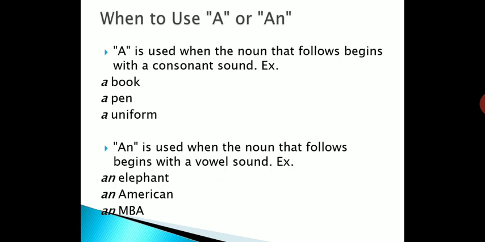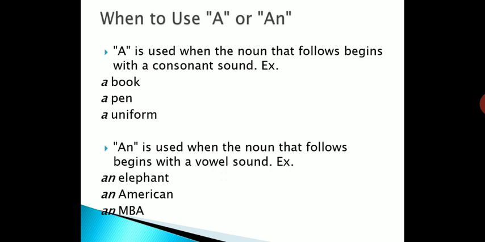Next, MBA. What is the first sound? That is "em", the sound is E plus M. I'm talking about sound, not the letter. The first sound is a vowel, and with a vowel sound what do we have to use?